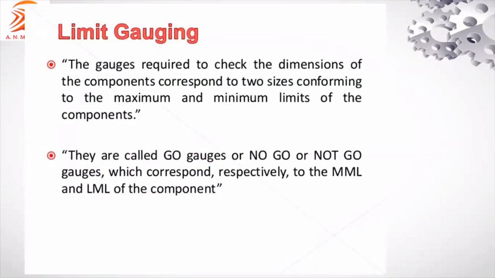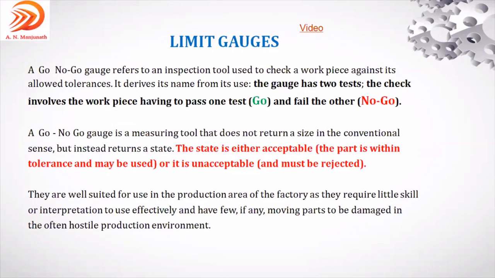They are called go gauges or no go gauges, which correspond respectively to the maximum metal limit and the least metal limit, that is, the maximum metal condition or least metal condition of the component. So a go no go gauge refers to an inspection tool used to check the workpiece against its allowable tolerances. It is an inspection tool, not a measuring tool. It just inspects whether the component is acceptable or rejectable. It derives its name from its use. The gauge has two tests: one is go, another one is no go.